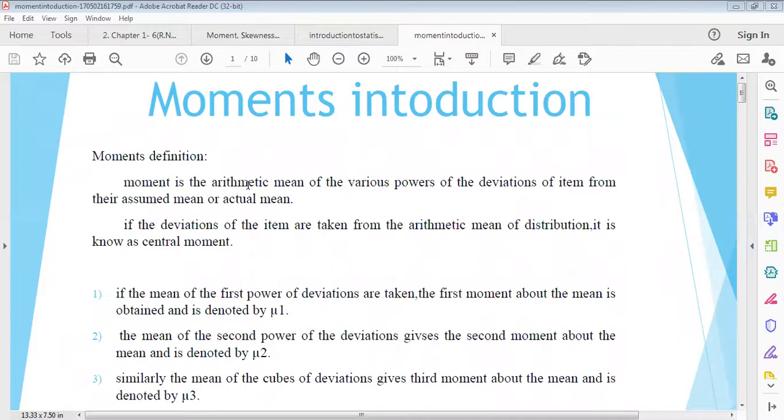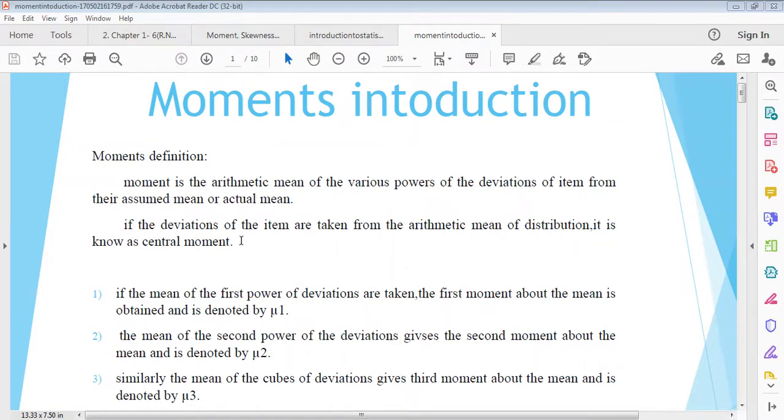A moment is the arithmetic mean of the various powers of the deviations of items from their assumed mean or actual mean. There are two types of mean that can be used: the assumed mean and the actual mean. The actual mean is x bar, the arithmetic mean, and the assumed mean means capital A or small a, either one. Arbitrary values or an origin may be used for the assumed mean.